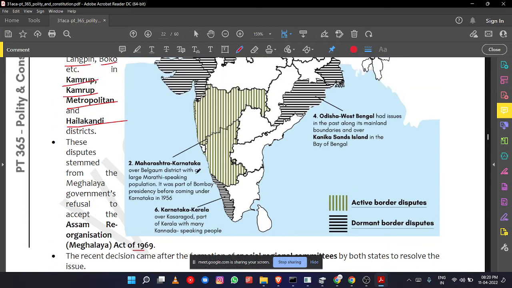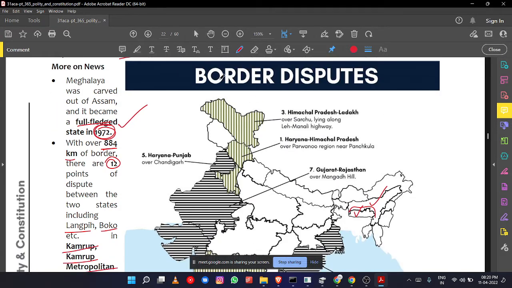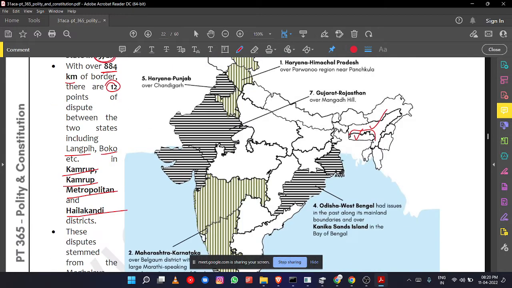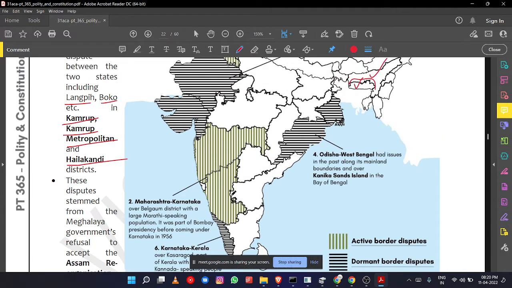If we see, there are numerous border disputes between different states, so you just have to have an idea. Here the green vertical lines are active border disputes, but the black lines are dormant ones, meaning currently not active.